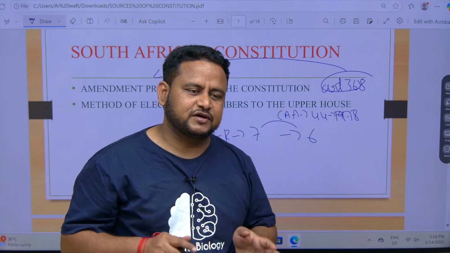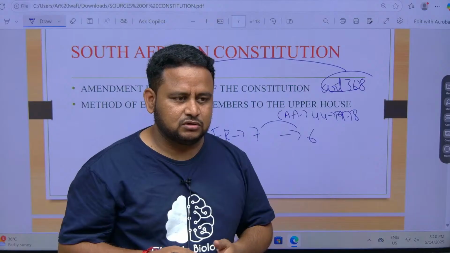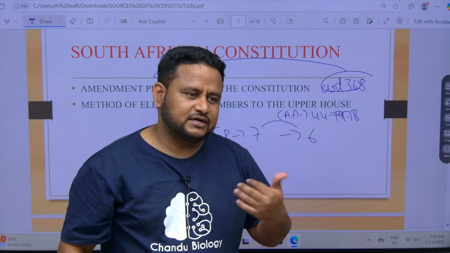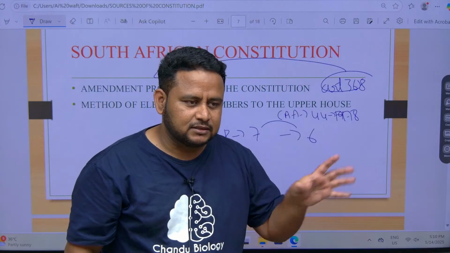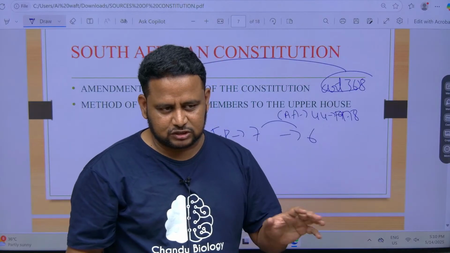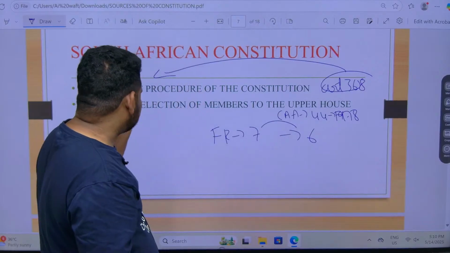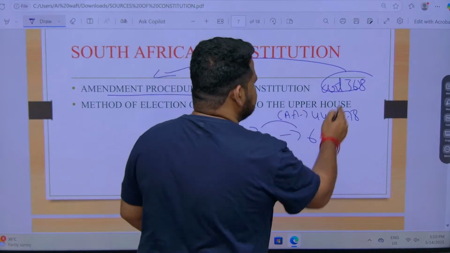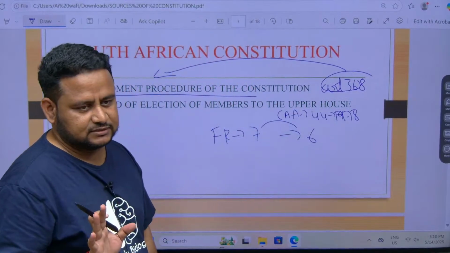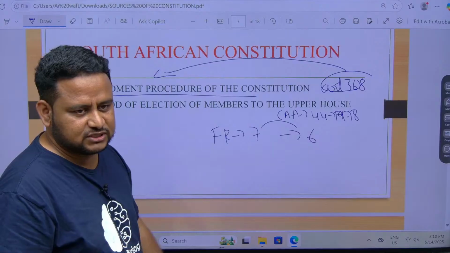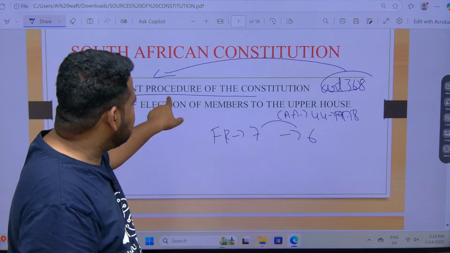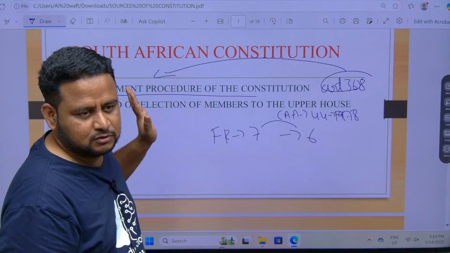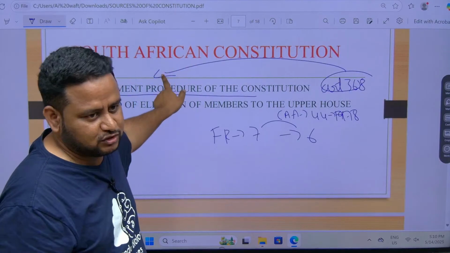So the entire South African constitution had to undergo a change. So they amended the constitution many times. Indian people looked at the South African constitution, how they are amending, they took that feature, and that procedure was inserted into our constitution. That is the amendment procedure of the constitution, given under article 368. How to amend the constitution is given under article 368, but this procedure or this principle was taken from whom? South African constitution. Whenever in any question amendment comes, you should remember South Africa.